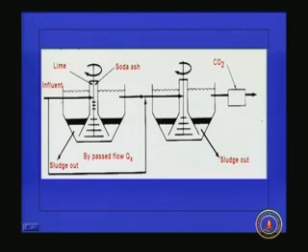Here Qx is bypassed, so Q minus Qx will be coming for the treatment. Here we are adding lime and soda ash, with rapid mixing, slow mixing and settling. Some sludge goes out, and the bypass flow joins here along with the treated flow. And this is another unit, where again we allow precipitation, because since magnesium removal is also taking place, the pH of the water will be in the range of 11, so it has excess lime.